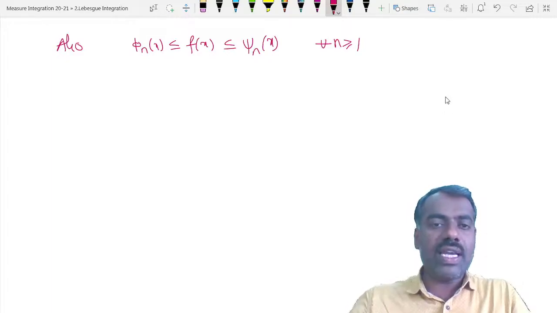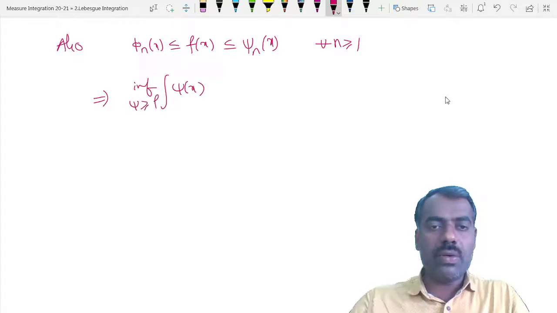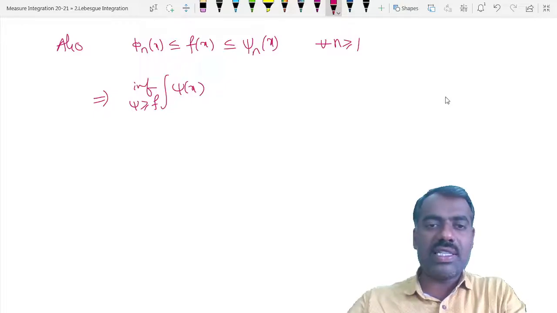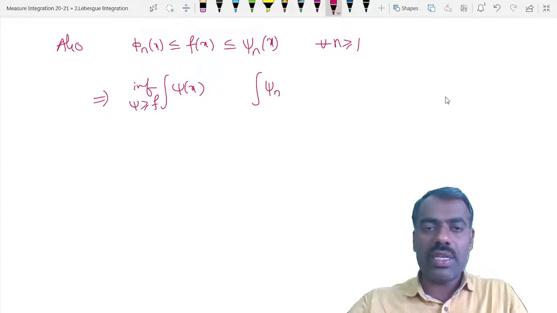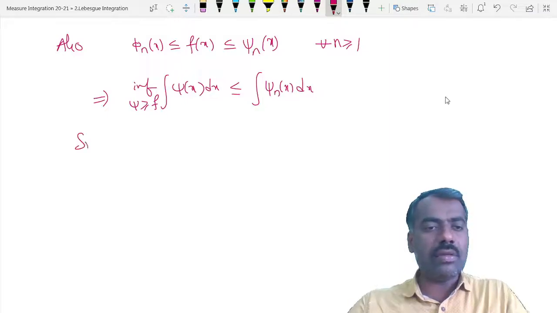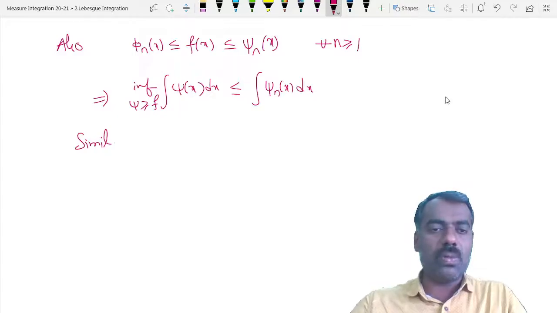Therefore if you take the integration of psi of x, the infimum over psi bigger than or equal to f, because it is a greatest lower bound and psi n of x is one such member, if you take psi n of x dx, because it is a lower bound, we get this one. Is this clear?